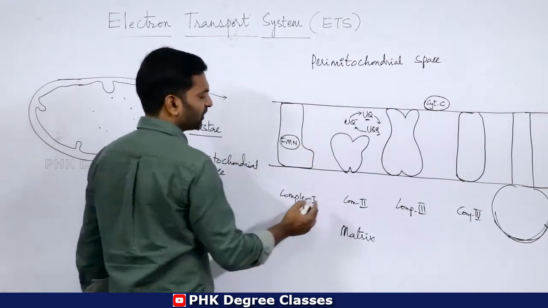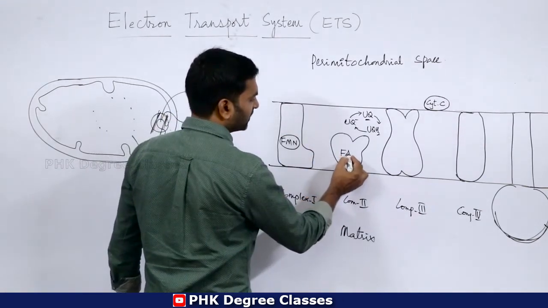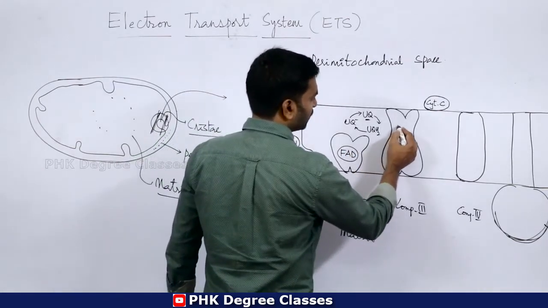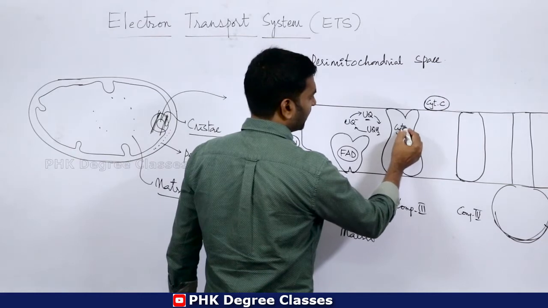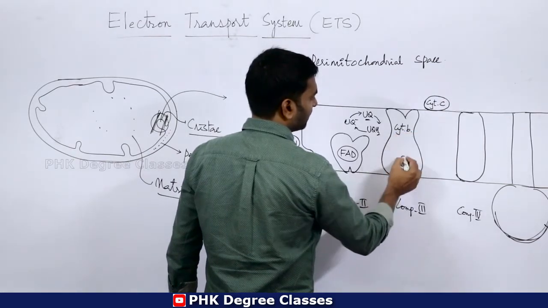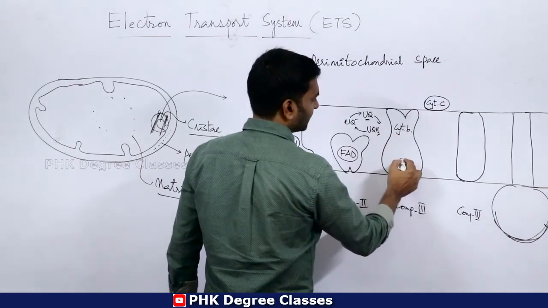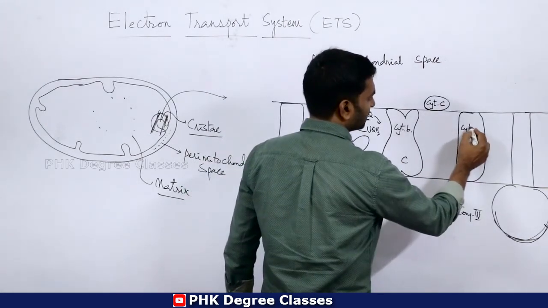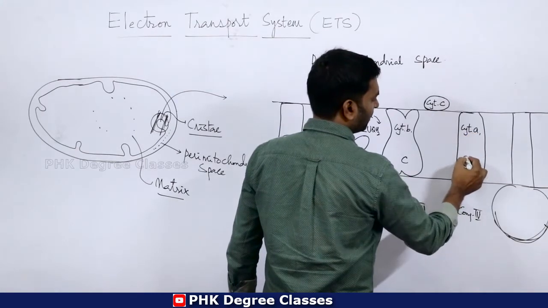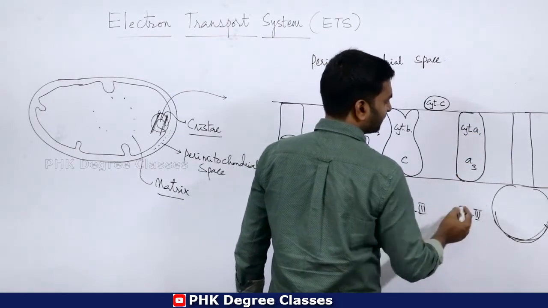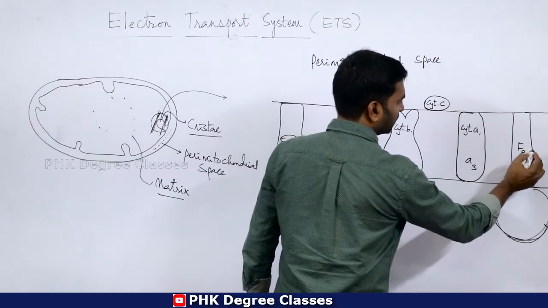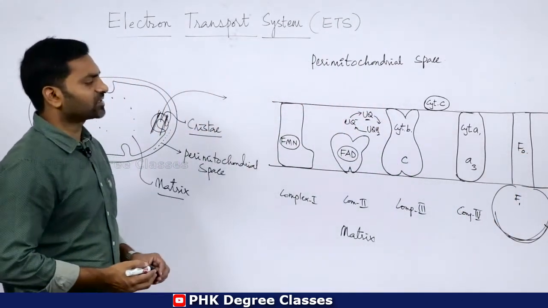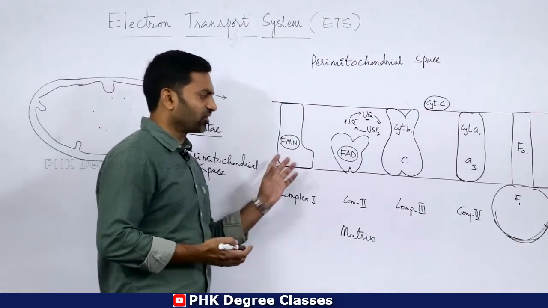Another has the prosthetic group FAD. This complex is called cytochrome B and C1 complex. This is the cytochrome A and A3 complex. This is the F0 F1 complex. Okay, so this is about the names of these particular complexes.